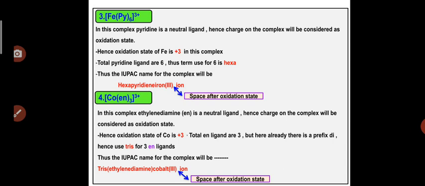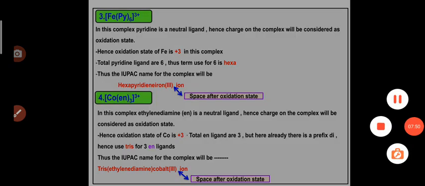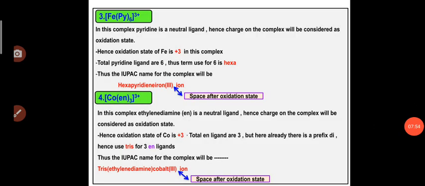Similar to these two examples, we can have another example for neutral complexes, for neutral ligands. So here is a third example, [Fe(py)6]3+. Now we can see that in this complex pyridine is a neutral ligand, and hence when only neutral ligand is attached to the complex, the charge will be considered as the oxidation state of the central metal atom according to the rule.